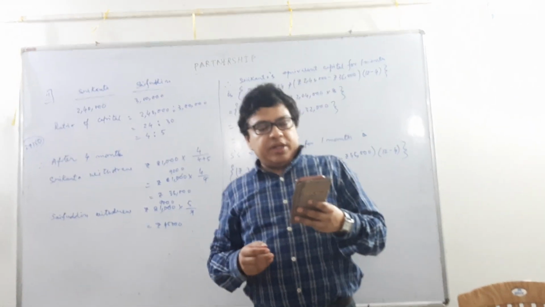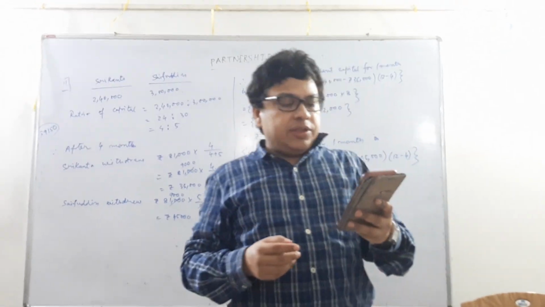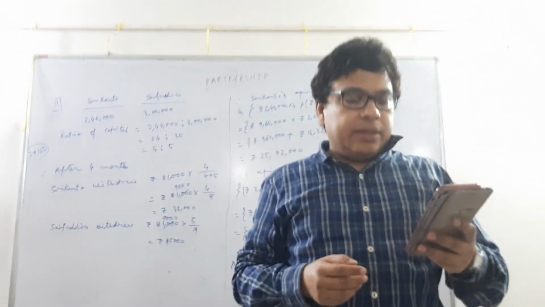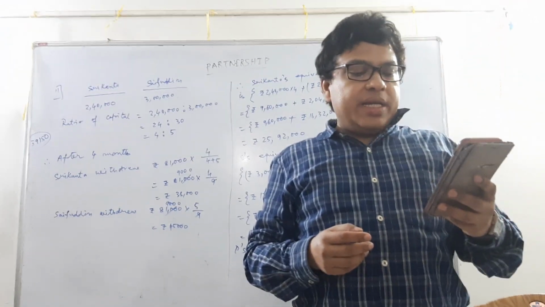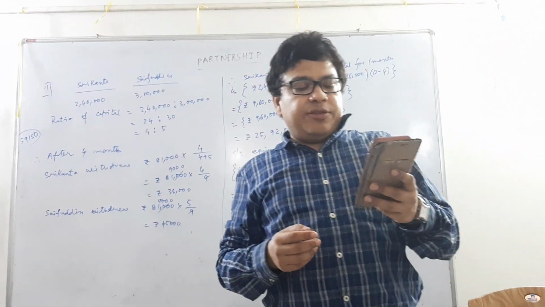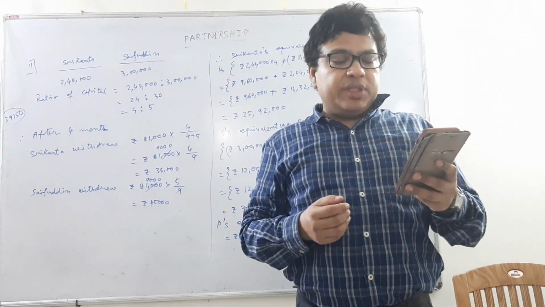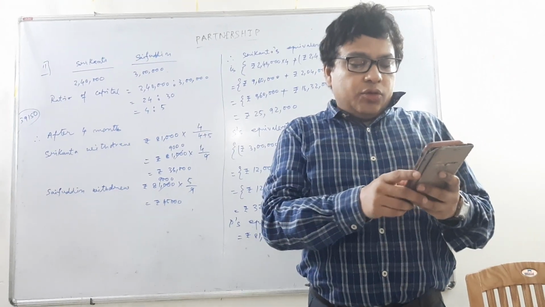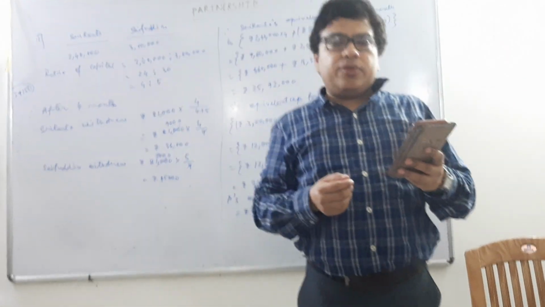Next sum is sum number 11, which is very important. It is given that at the beginning of the year, Srikanth and Saifuddin invested rupees 2,40,000 and 3 lakh respectively to buy a minibus, and after 4 months, their friend Peter joined them with a capital investment of rupees 81,000, and so they withdrew this rupees 81,000 from the business in the ratio of their investment.